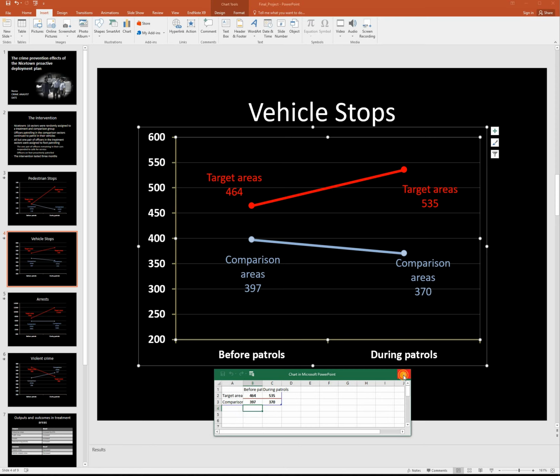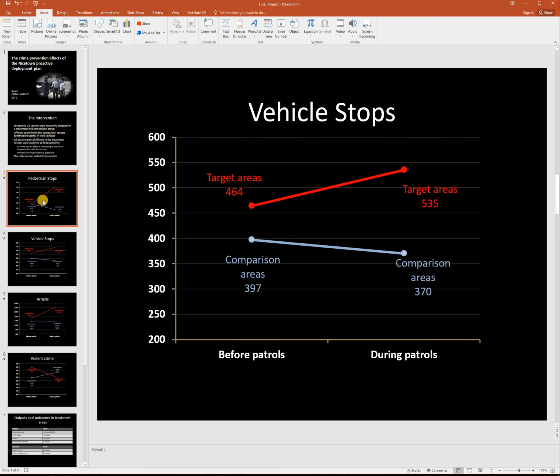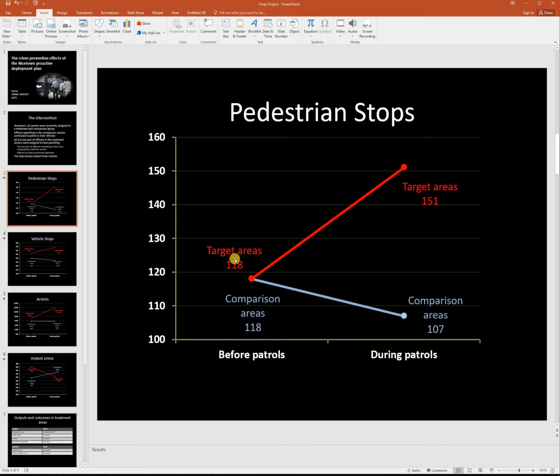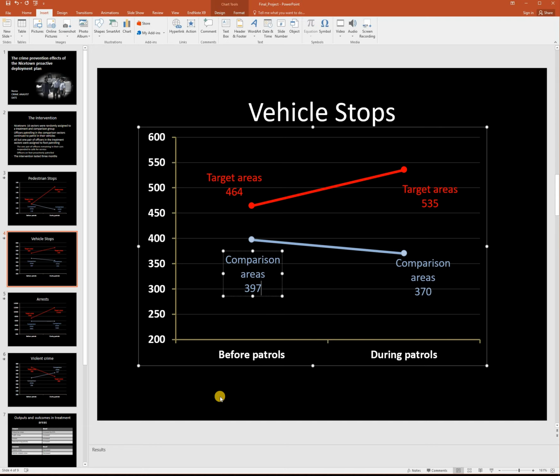Another thing you're going to have to do is change the values that are reported here. Right, so I already clicked in these text boxes and deleted the values that were there previously, and I entered 118. Right, so you want to make sure you change the values for each of your lines. So you'll just click, delete 397, and enter whatever you've got pop up in your pivot table here for the comparison area before the patrols.